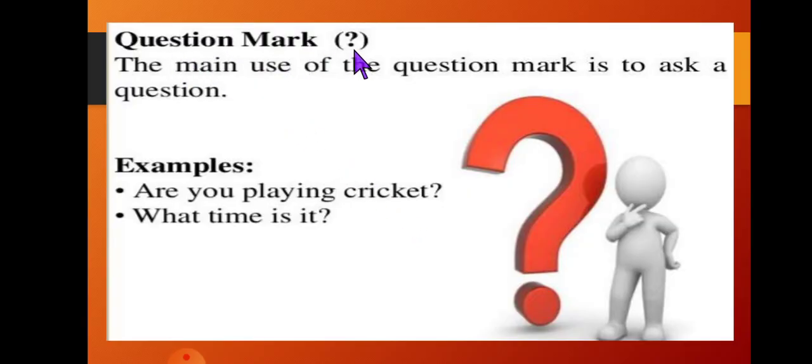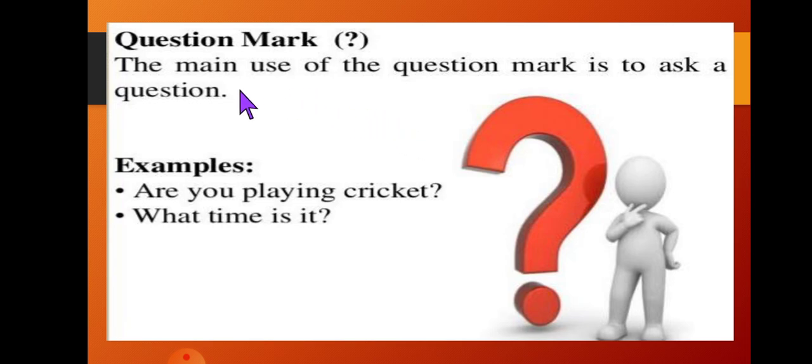Question mark, this is a symbol. The main use of a question mark is to ask a question. The main and most common use is when we ask anybody a question. What is your name? Where are you going? What are you doing? We are asking questions. So this symbol shows we are asking a question.